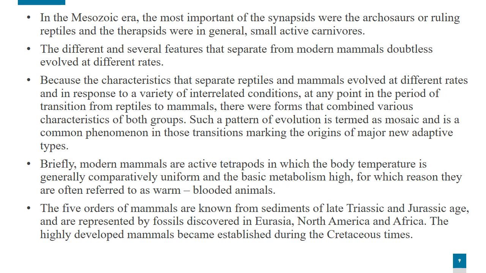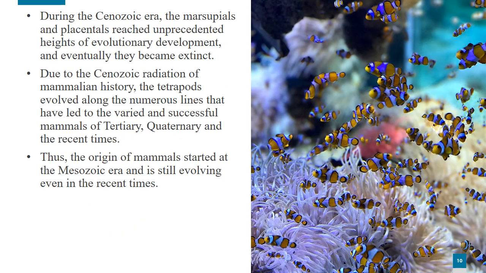Then the mammals developed many characteristics such as the enlarged brain case, secondary bony plate, scapula with a spine, and so on. And they started to evolve and became established in the Cretaceous times. Due to the Cenozoic radiation of mammalian history, with a lot of variations, the mammals evolved and are still evolving. So, the origin of mammals started from the Mesozoic era and is still evolving even in recent times.